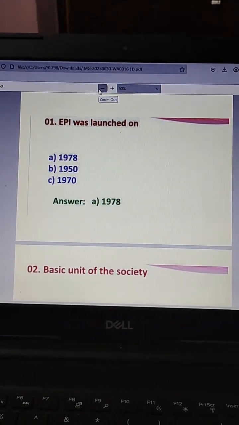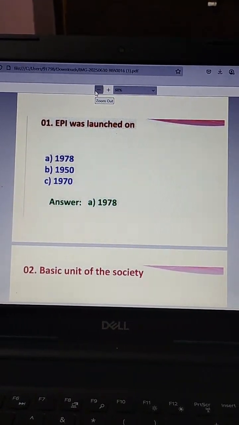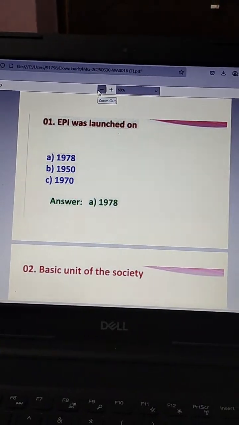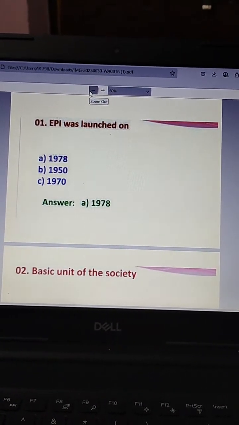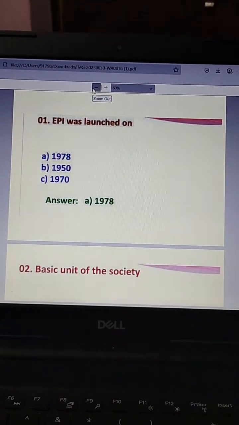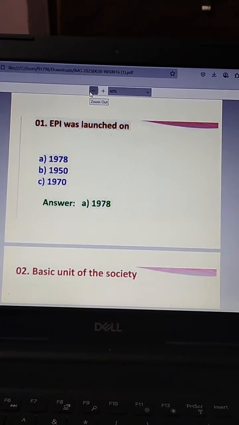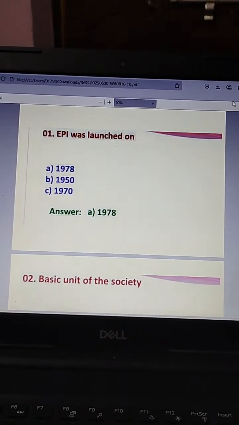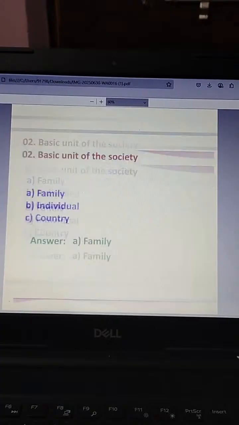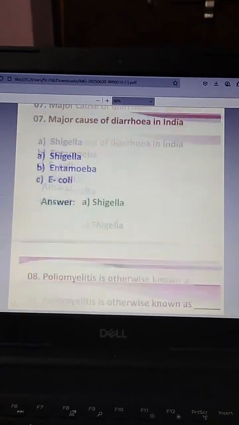Students, now we can see MCQs of community health. In the previous class we discussed up to 50 questions from this slide share. Now let us discuss the next questions.